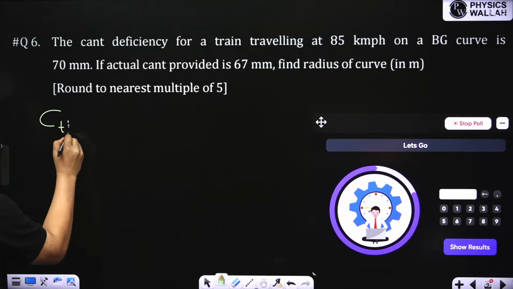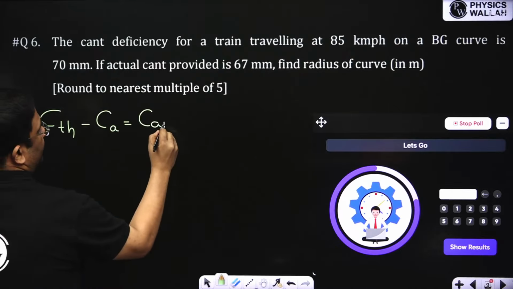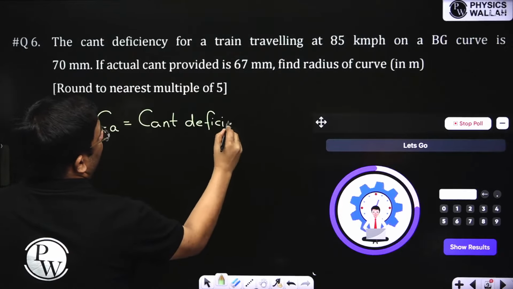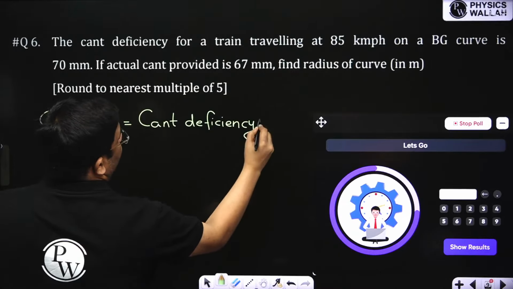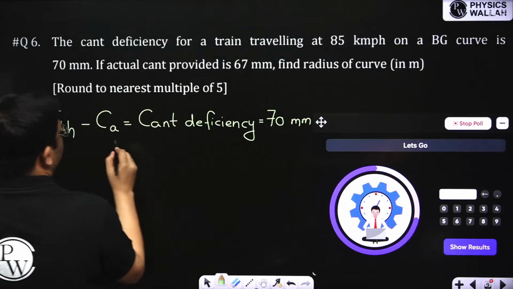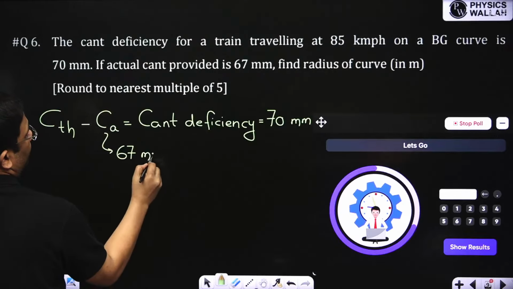What is cant efficiency? Cant efficiency is theoretical cant minus actual cant. Just writing it down, you have to solve only. The cant efficiency is given as how much? It is given 70 mm. Now the actual cant is given as how much? It is given 67 mm. Rest you can solve.